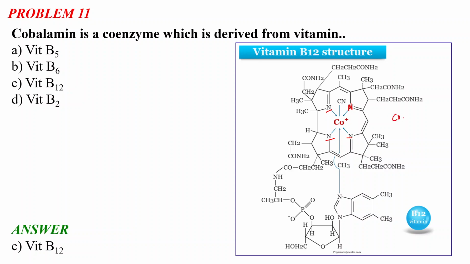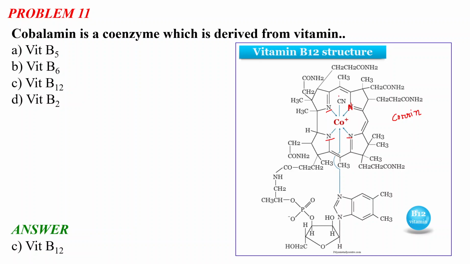This question also can come: what is the ring present in vitamin B12? So remember, it is a corrin ring, and there are 5-member rings which are connected by carbon bridges. There are 3 one-carbon bridges, and in one of these places the 5 rings are directly joined, with no carbon in between. So it is a 1 2 3 4 5 6 7 8 9 10 11 12 13 14 15 16 17 18 19 carbon member ring.